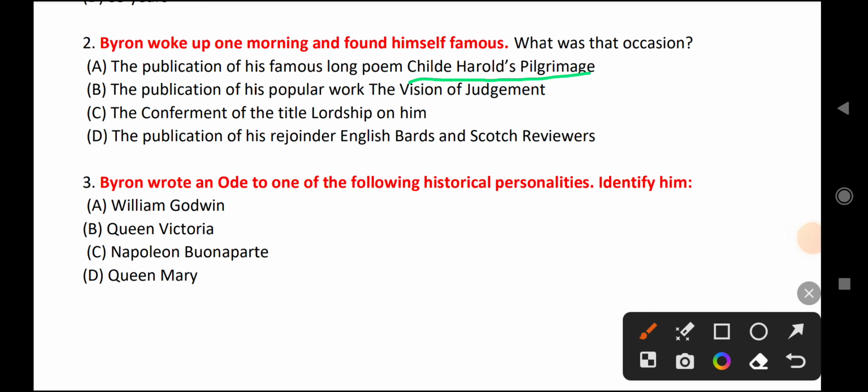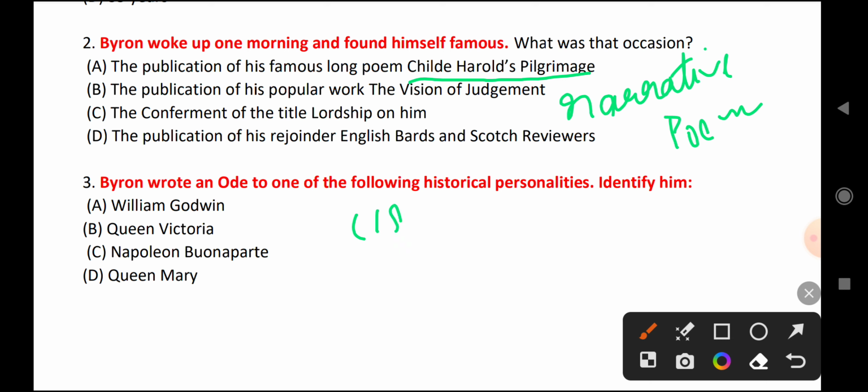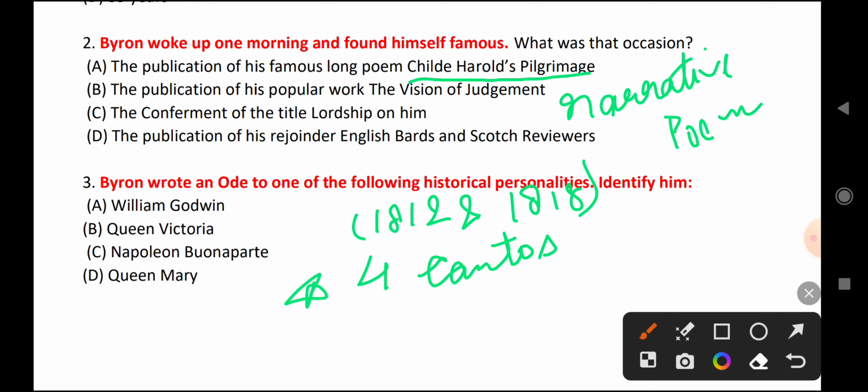Childe Harold's Pilgrimage is a narrative poem. This poem was published between 1812 and 1818. This poem consists of 4 cantos, the point to remember is 4 cantos, and this poem has been written in Spenserian stanza.